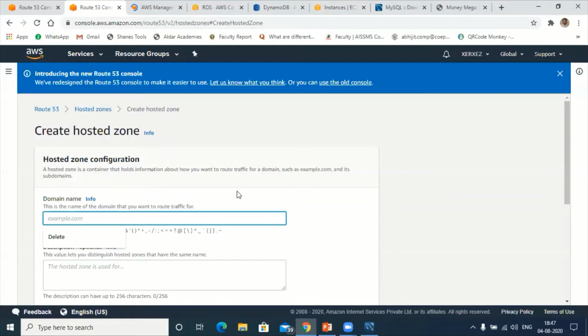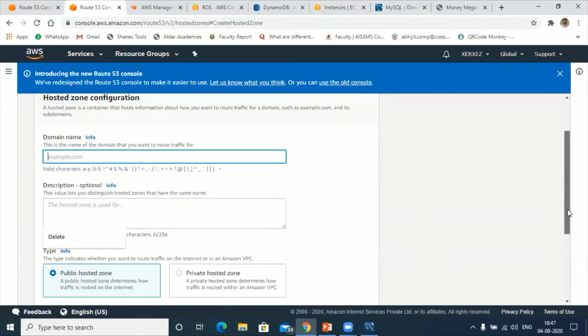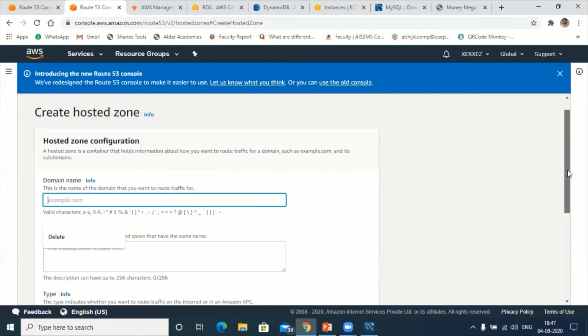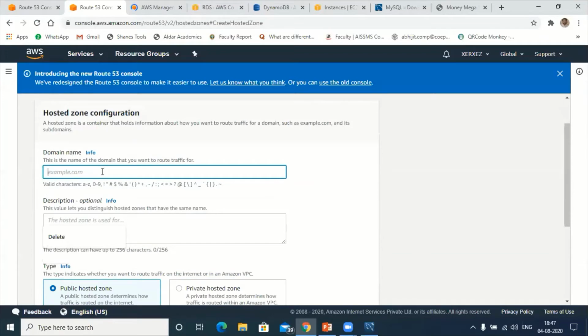Now next is most important. The moment you click on create hosted zone, it will ask for your domain name. Suppose this is my domain name, so I'll copy and paste this.